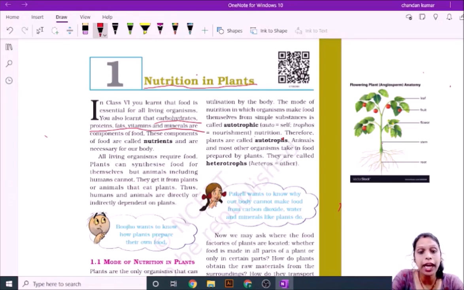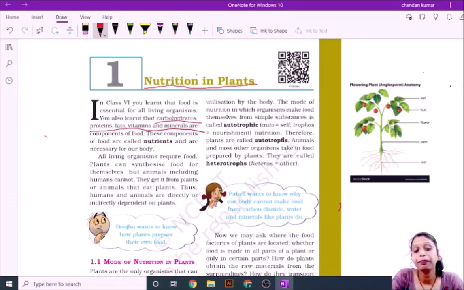Especially animals and humans depend, indirectly or directly, on plants. How? Some animals eat plants and some animals eat animals. The animals that eat animals also indirectly depend on plants. In this chapter we will study the modes of nutrition taken by living organisms.